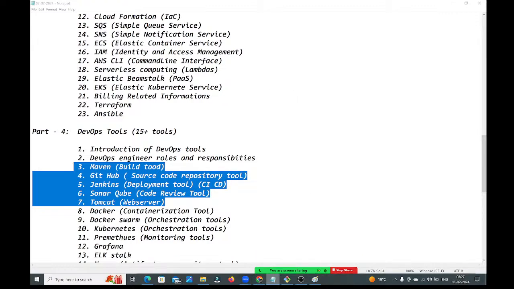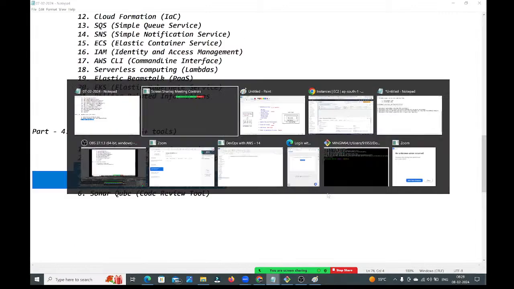By using Maven, we are compiling the code and packaging the code. By using the source code repository, all the developers will upload the code. Jenkins we are using to deploy the applications. SonarQube we are using to perform the code review. Tomcat we are using as a web server. Okay, fine, guys. Next.